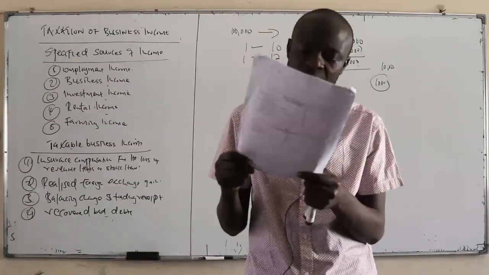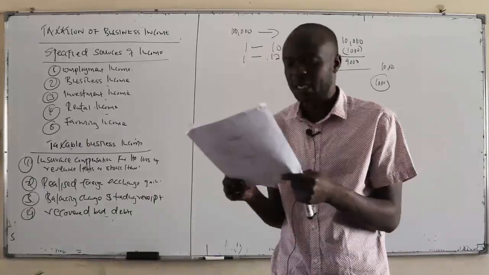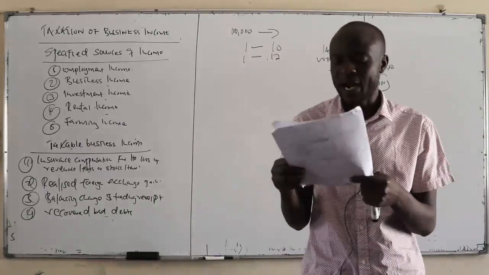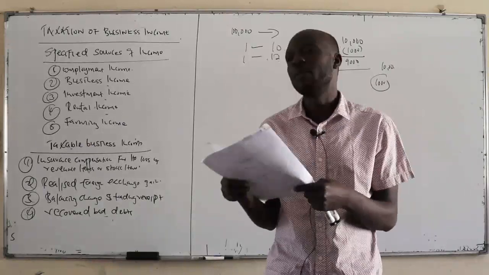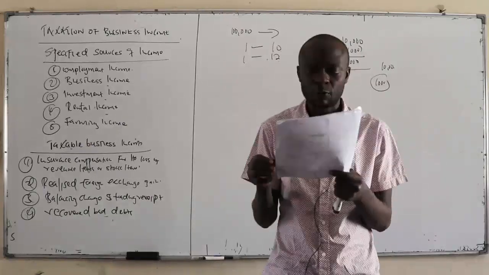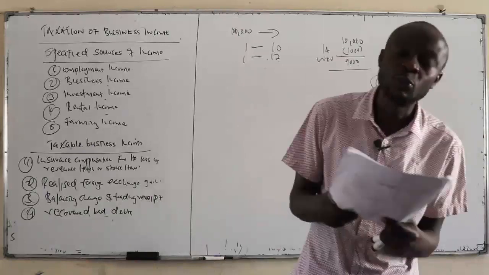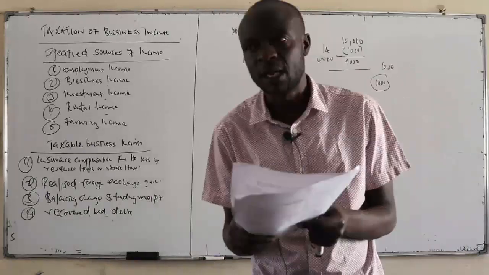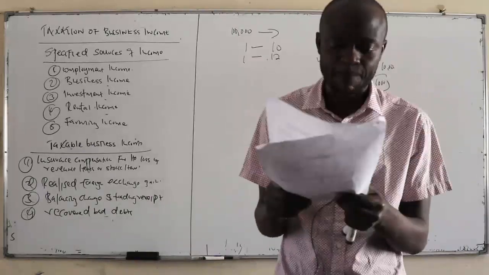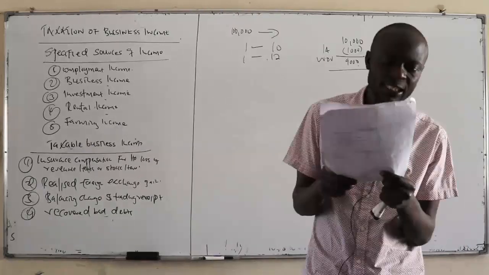So when you're doing business in Kenya and in another country on partly basis, so you're here in Kenya and maybe Uganda, the entire profit that is generated from that particular business will be deemed to have originated from Kenya, and it will be taxed here in Kenya. Then number 6, we are looking at the taxable business income.